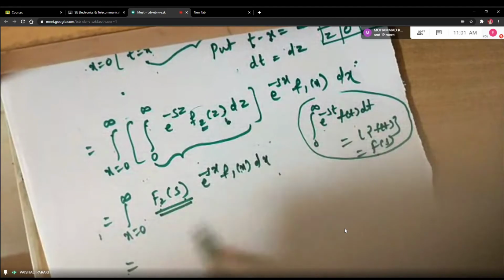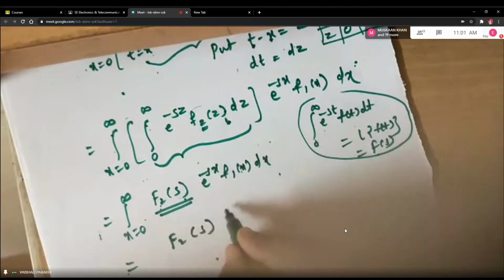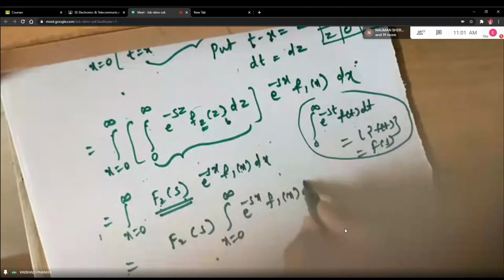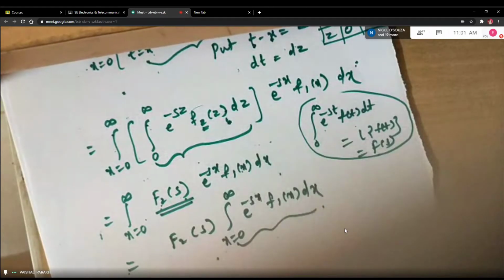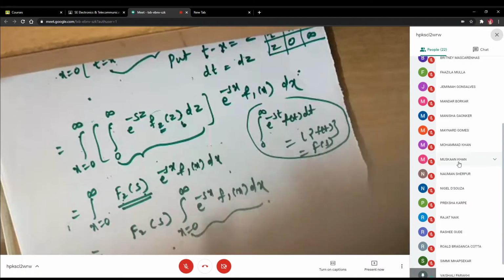Now this F2 of s will remain outside because this term is independent of x, and what is remaining is integral from x equal to 0 to infinity, e raised to minus sx, f1 of x, dx. Correct? Muskan, can you tell me about this integral now? What can you substitute for this? Muskan, can you hear me? Yes, ma'am. Can you tell me what about this integral?